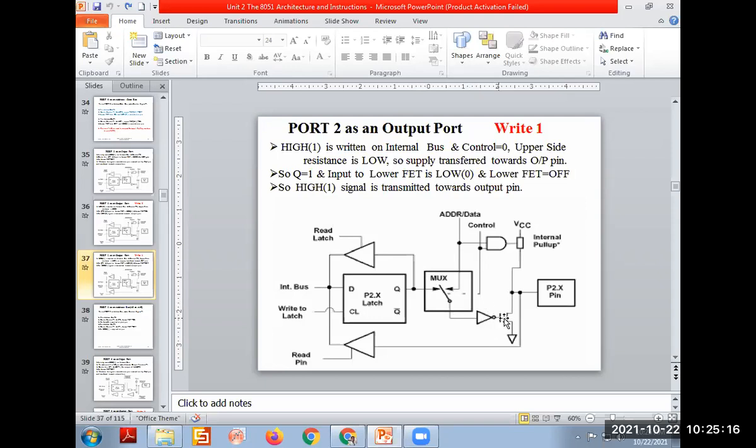Inverter output 0 means the FET is off. FET off means port 2.x is connected to VCC, so P2.x equal to VCC equal to 1, which means it is at the high level.